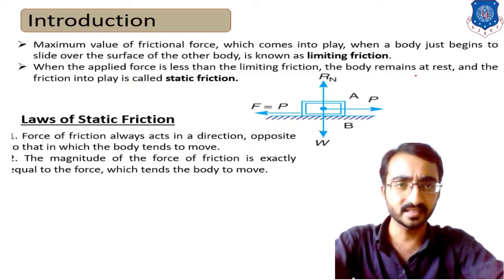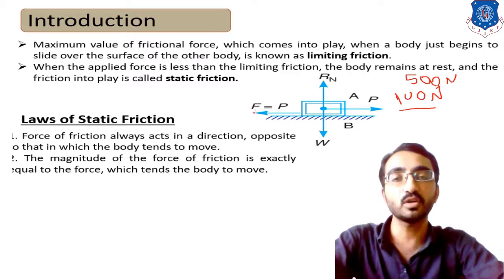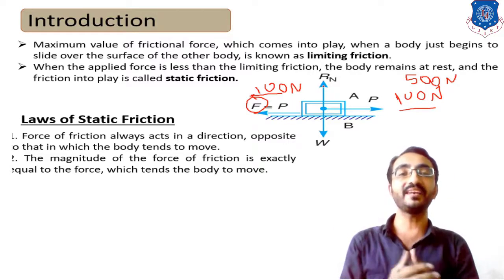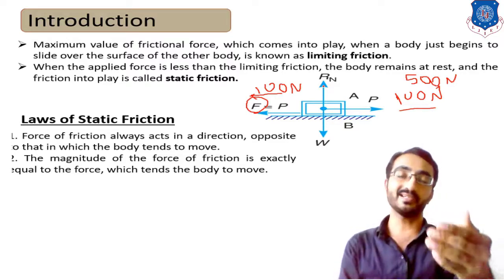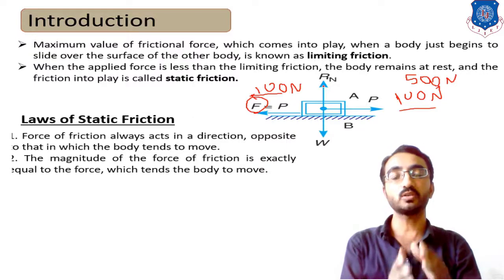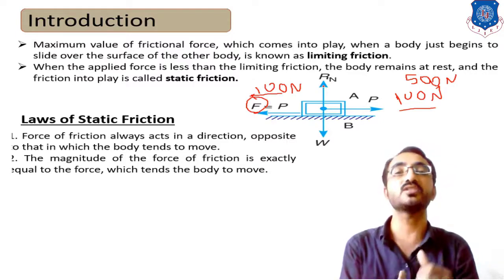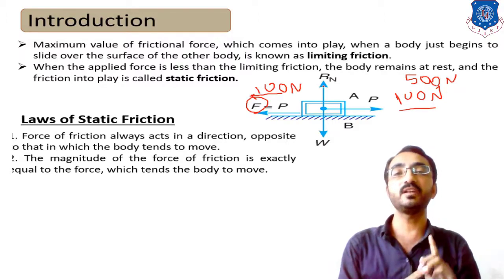Over here, let's consider that limiting friction is once again 500 Newton. If we are applying 100 Newton force, then due to this force the amount of frictional force developed will always be the same, that is also 100 Newton. If we don't apply any external force, there won't be any friction, because the body will be storing the whole weight in terms of potential energy. The total body weight will be converted into its potential energy, and there won't be any frictional force. Frictional force is generated when we apply some external force.